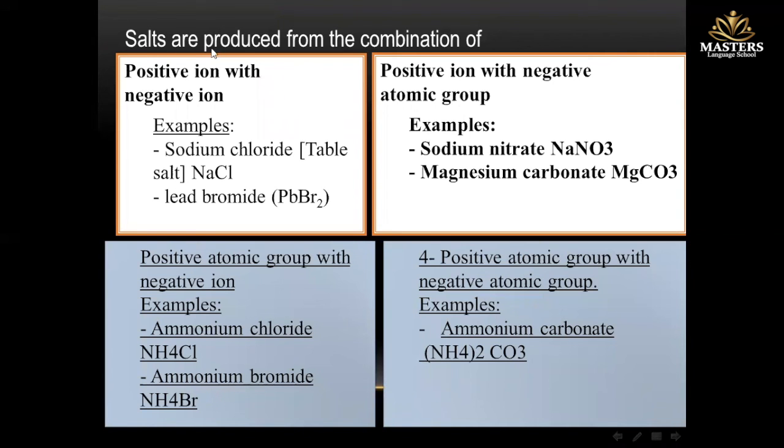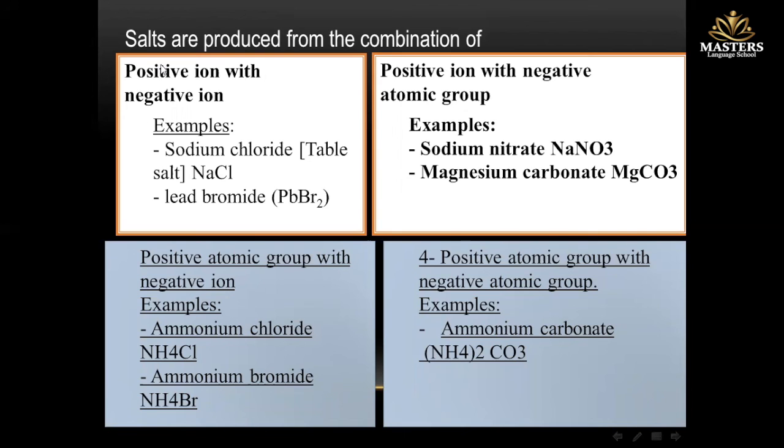Salts are produced from the combination of a positive ion with a negative ion, like sodium chloride, the table salt of course, and lead bromide. Okay, while the salt may be produced from the combination of a positive ion and a negative atomic group, like sodium nitrate and magnesium carbonate.